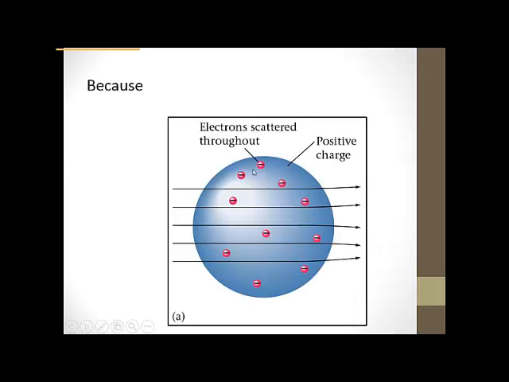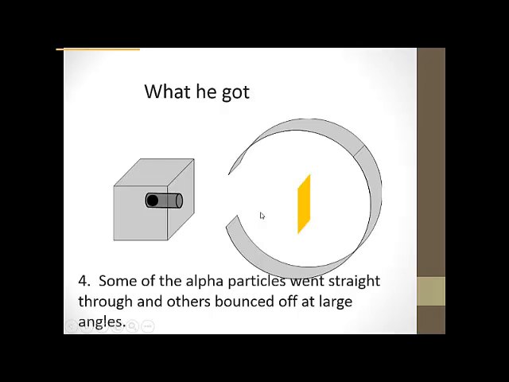Again, because you have this whole blue ball here being positive, you're going to see the beam of light, as it's being shot through, not change direction very much. So the positive blue ball mass doesn't really affect the alpha particles. But that's not what he got. So here is what happened when he shot the positive alpha particles.